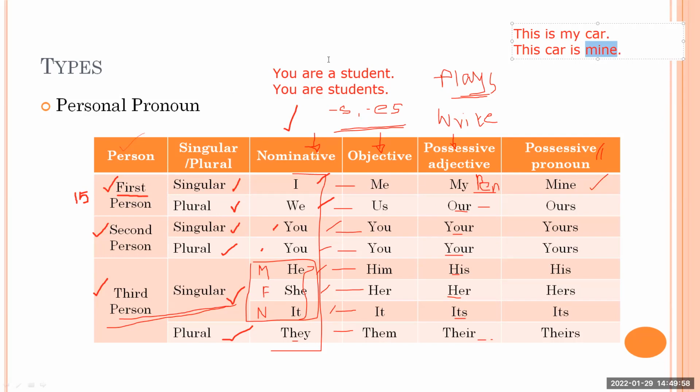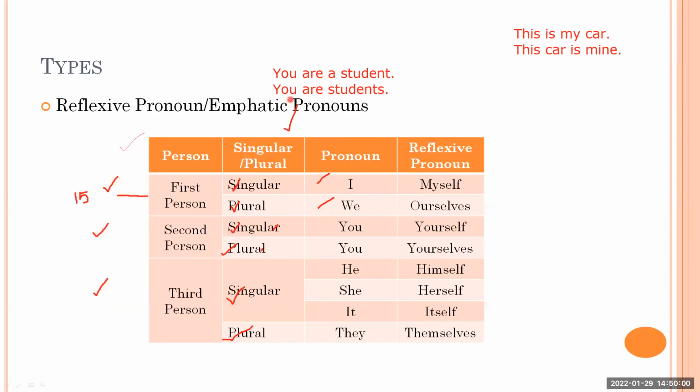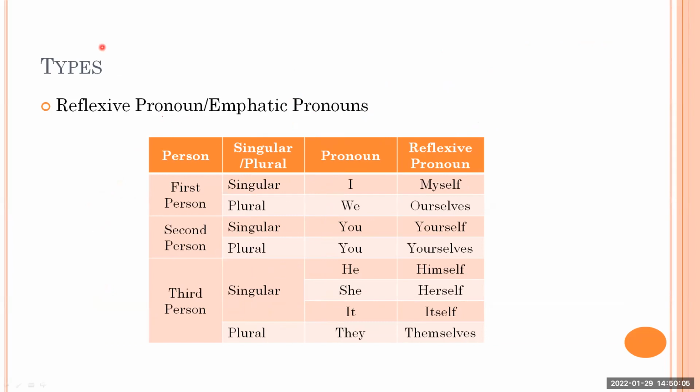So let's go to the next slide here. And on the next slide, you people will get another type that is called reflexive pronoun, we can call it, or we can also mention them as emphatic pronouns. Why are they called reflexive or emphatic? Because they reflect. For example, I myself, we ourselves, you yourself, you yourselves, he himself, she herself, it itself, they themselves, okay?